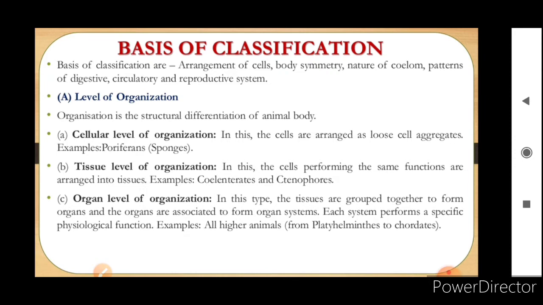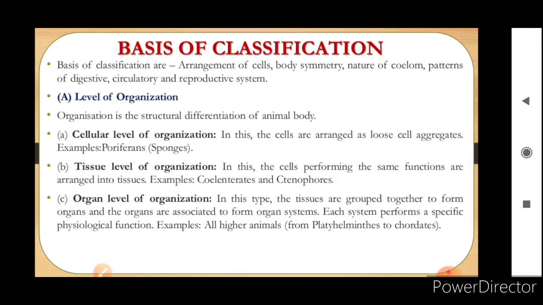Organization is the structural differentiation of the animal body. First is the cellular level of organization, that is the cell will do all the functions. In this, the cells are arranged as loose cell aggregates, example poriferans. Second one is the tissue level of organization. In this, the cells performing the same functions are arranged into tissues, like coelenterates and ctenophores.